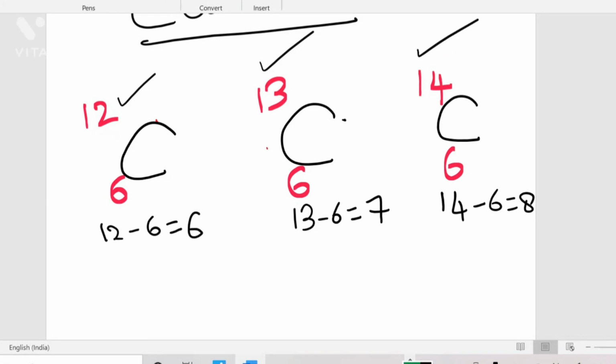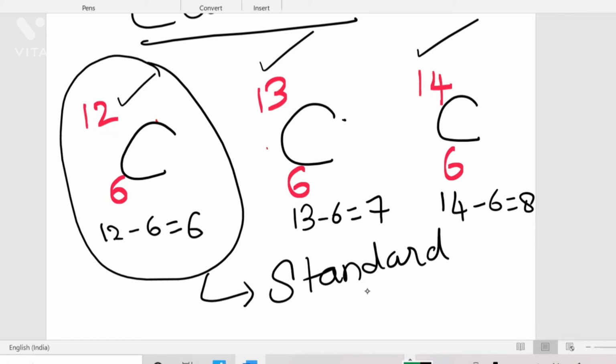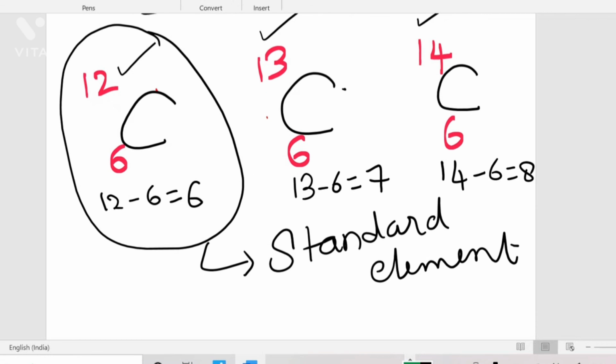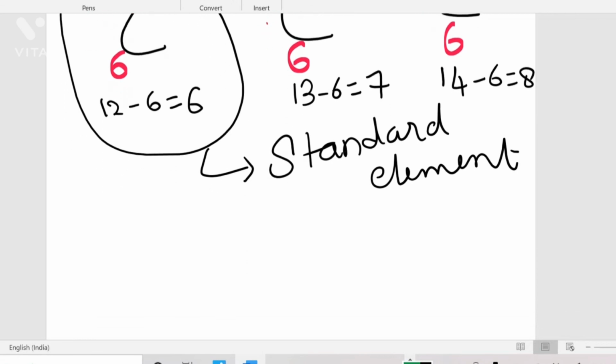Okay. So C12 is used to compare the atomic weights of other elements of the periodic table. This is used as a standard element to compare weights. You'll be studying in one of your lessons how to calculate the weight of an atom by keeping this as a standard atom.